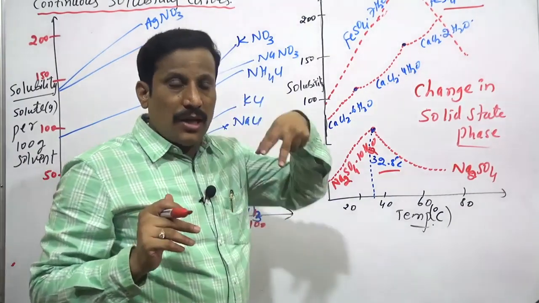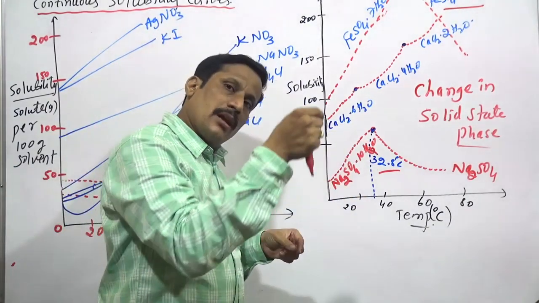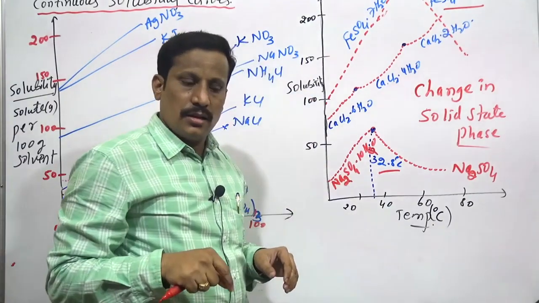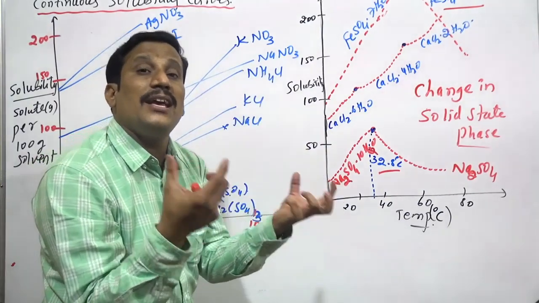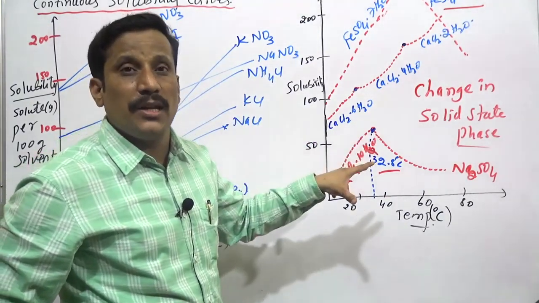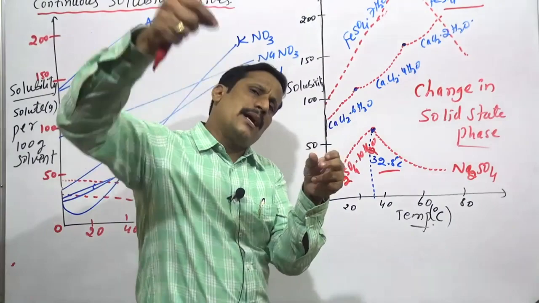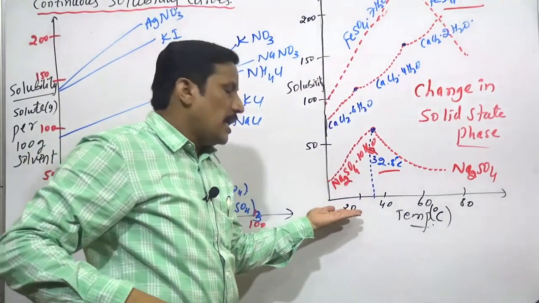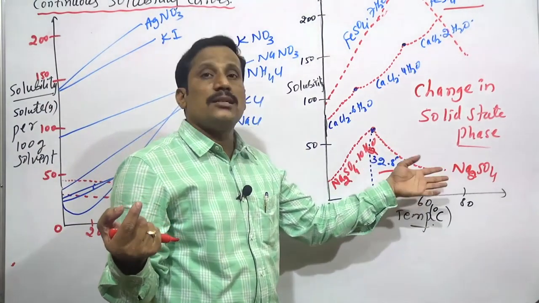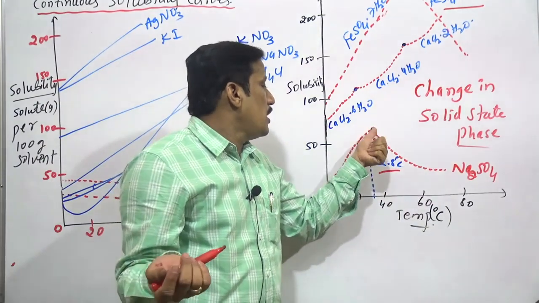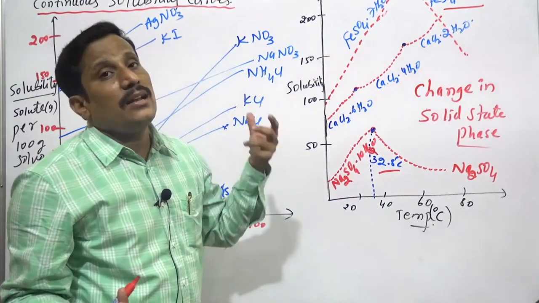Two things are happening here. I am mainly talking about the dissolution of a solid in a solvent, and also how a change of phase takes place in that solution. I add sodium sulfate to water and it starts dissolving; as I increase the temperature, solubility increases, then decreases, because this point represents a change in the solid state phase.